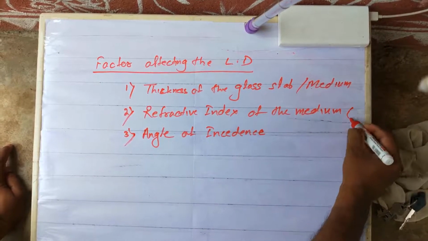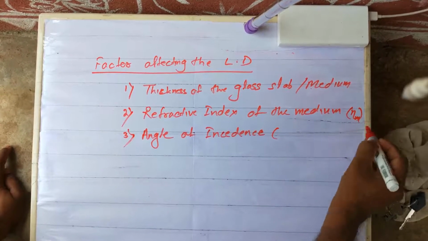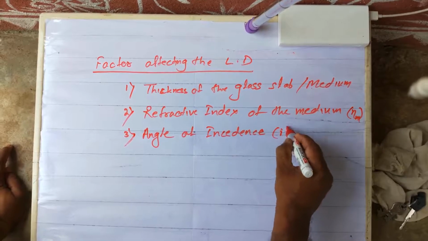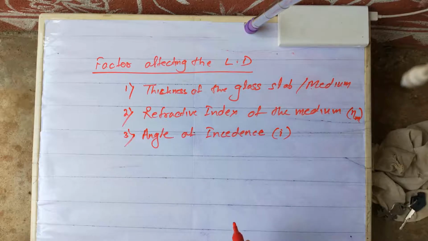Okay, refractive index symbol is mu. This is the refractive index of the medium, mu m, I can write. This is incident angle i, thickness of the glass. Okay, have you copied? Then I'll explain one by one. So let's see, first we'll discuss the thickness of the glass slab.